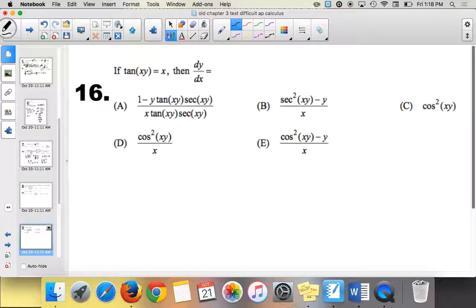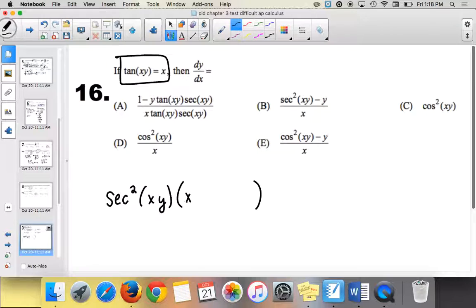It is close. It does have secant squared in there, but it's tricky. When we take the derivative of a tangent, I agree, is secant squared. So we're going to have secant squared of xy times the chain. So we need to do the derivative of x times y. So I have x times dy over dx plus the derivative of x, which is 1, times y, and then equals the derivative of x, which is 1. So I need to isolate this dy over dx. I need to get it by itself.